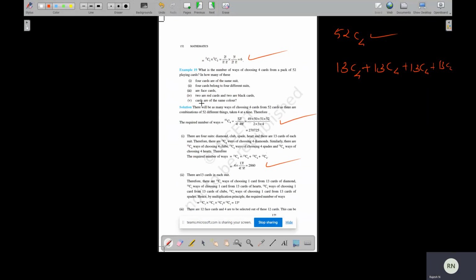Now, all are face cards. And how many face cards are there? There are 12 face cards. So 12 face cards means from 12 cards, we have to take 4 cards. How many ways? 12C4 ways.